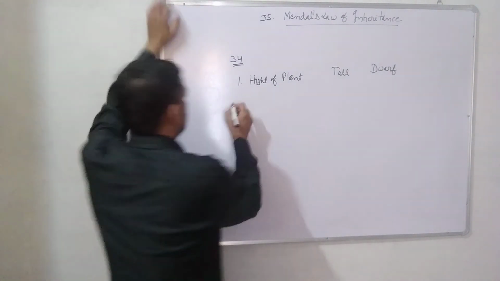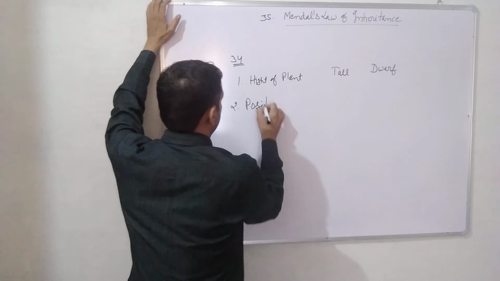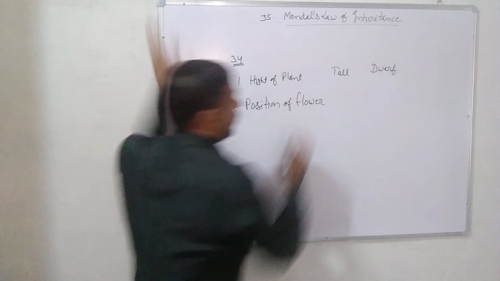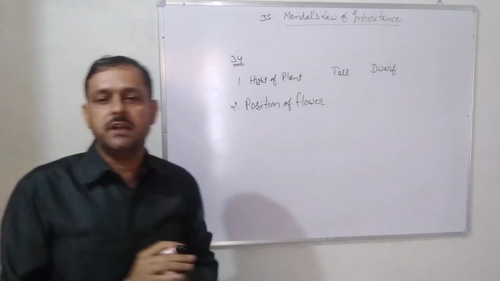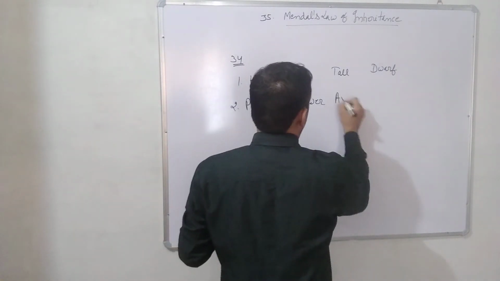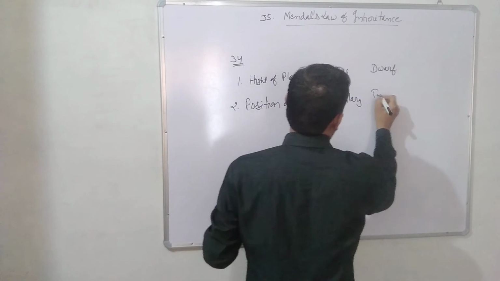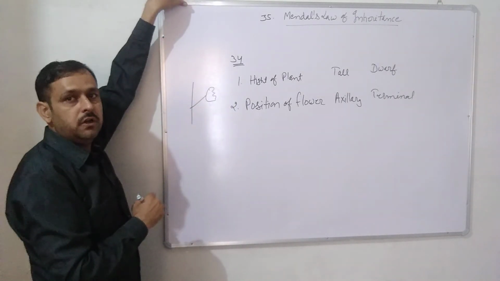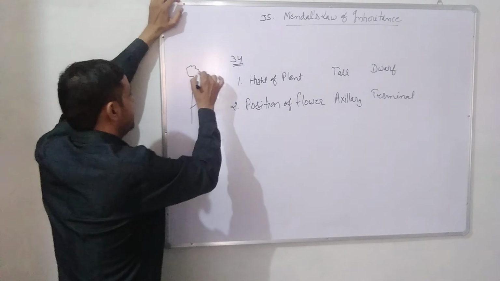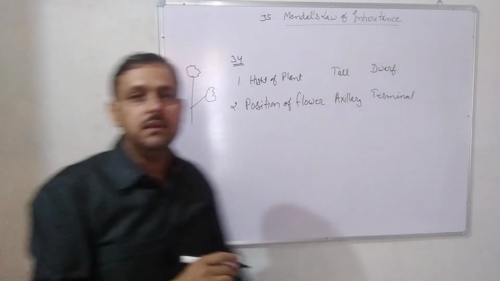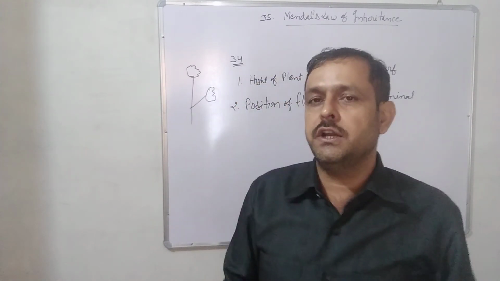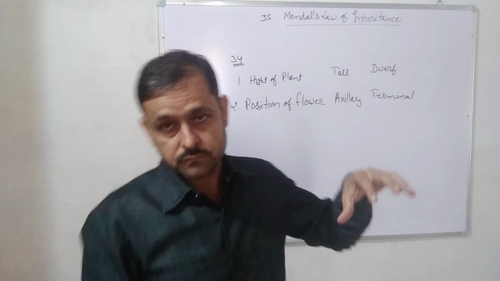Second, position of flower. You have to remember these 7 characters. Position of flower means where the flower is situated, on the axillary side or on the terminal side. Axillary and terminal. Whenever a flower arises on the lateral side of the plant, it is called axillary, and when a flower arises on the top part of the plant, it is called terminal. And whenever the terminal part is converted into a flower, the vegetative growth stops.